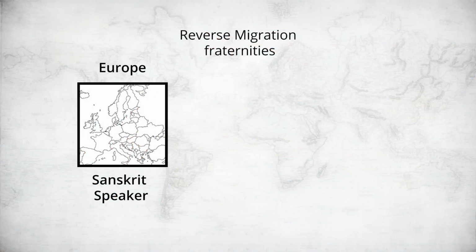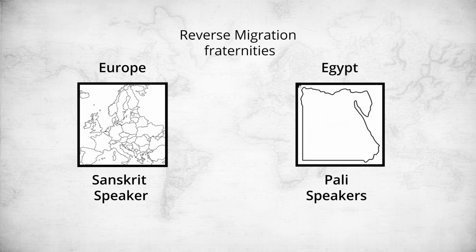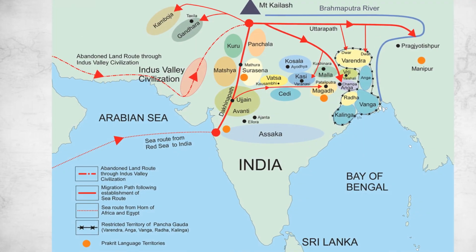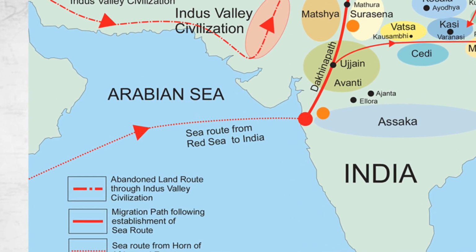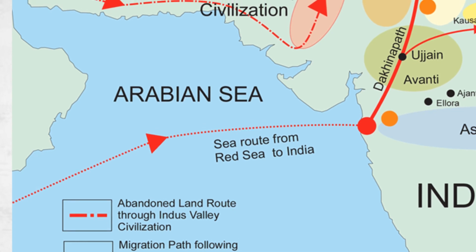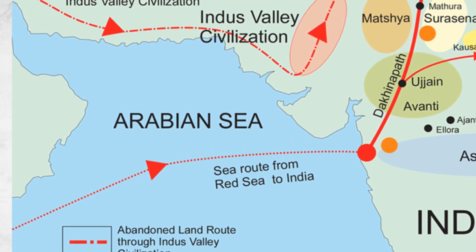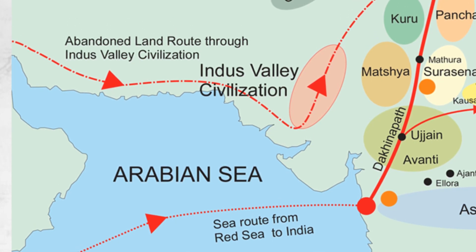In all probability, reverse migration fraternities from Europe were Sanskrit speakers, and the reverse migration fraternities from Egypt were Pali and Prakrita speakers. At this juncture, as the reverse migration fraternities from Egypt came by ship directly to the west coast of India, nobody traveled along the old land route via the Indus Valley civilization, resulting in its silent collapse.